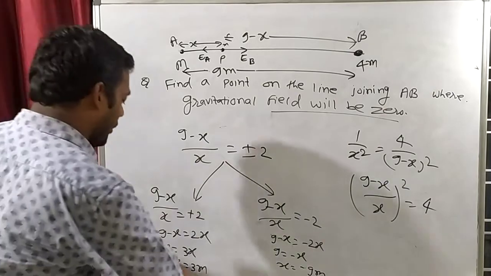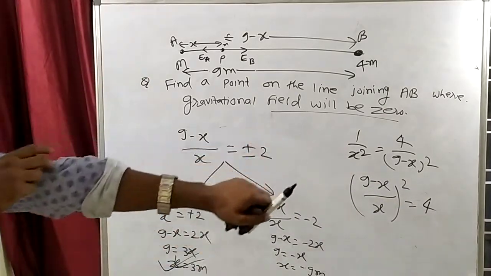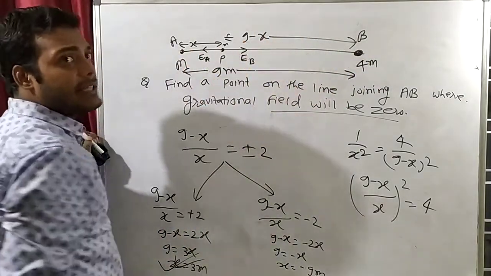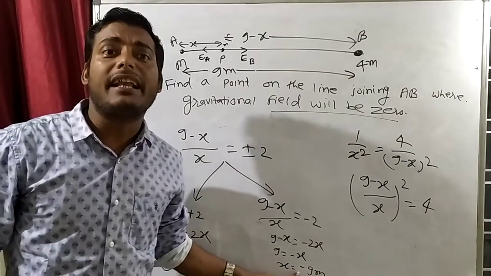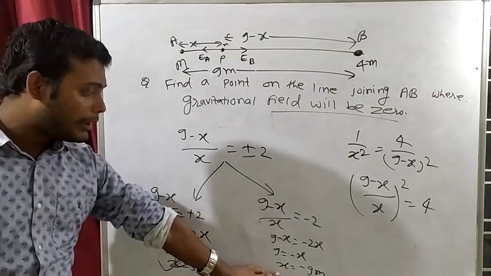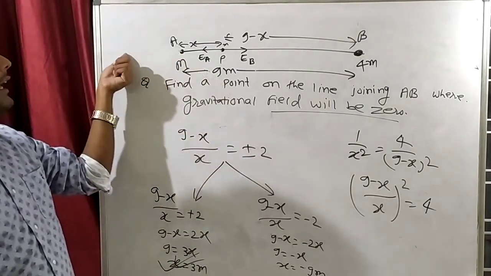This one. This one will be correct. Now you will ask why? Why is this not correct? X is equal to minus 9 means X I have taken in this direction. X equal minus 9. Minus means negative direction. So what does this mean? X equal minus 9 meter means you have to take point P in this direction.